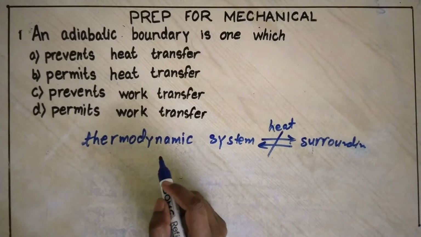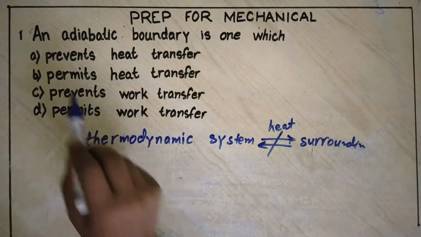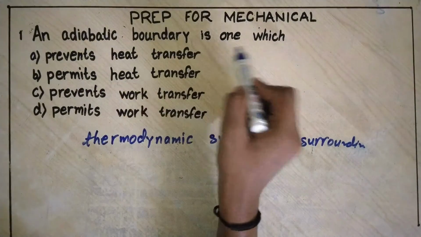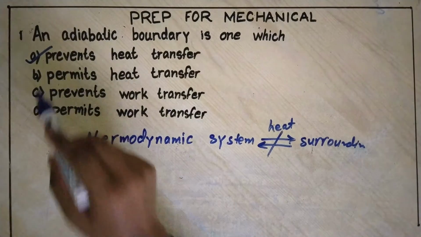And the boundary which implements this process is known as adiabatic boundary. So the adiabatic boundary is one which prevents heat transfer. So the correct option is A.